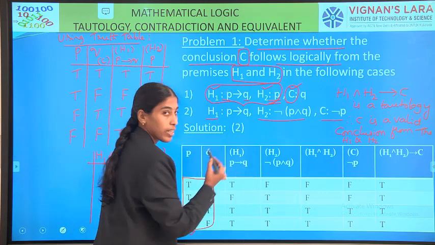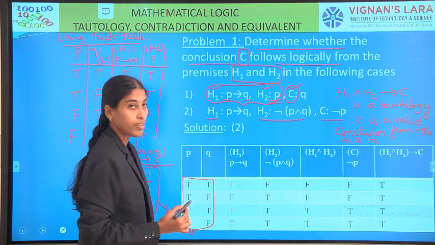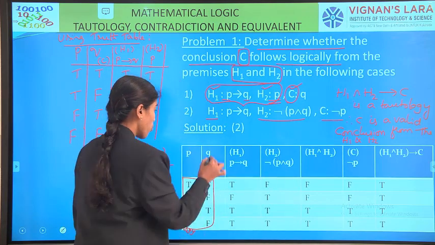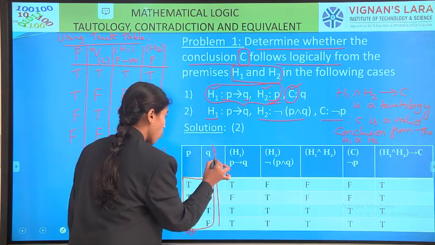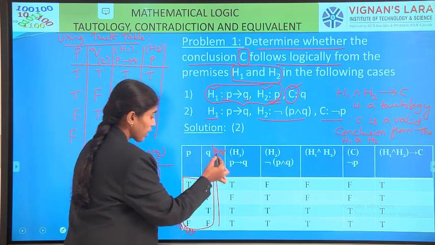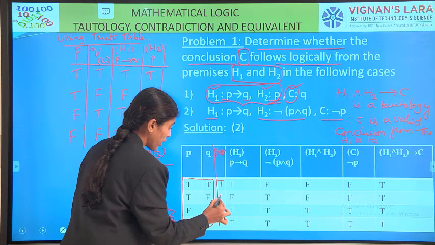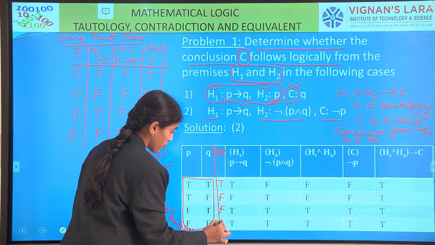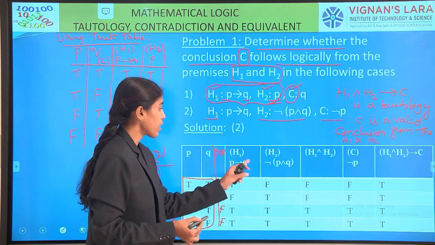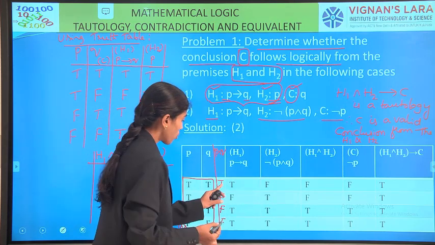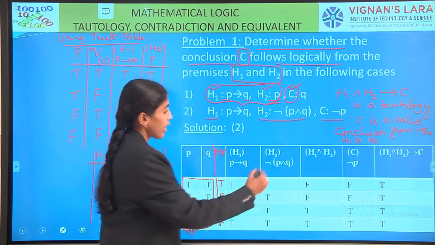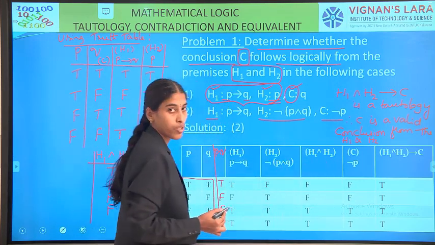Then what is H1? H1 is P conditional Q, I calculated here. Then H2 is negation of P and Q. If you want, you can insert one more column which is P conditional Q. P conditional Q is true only in one case, that is both are true. Now negation of this P and Q is true negation false, false negation true, right?